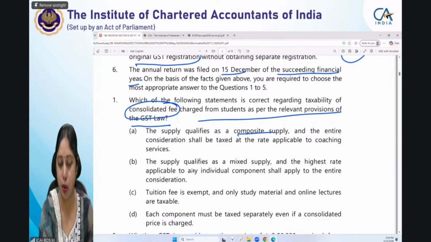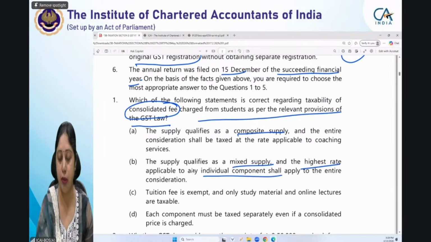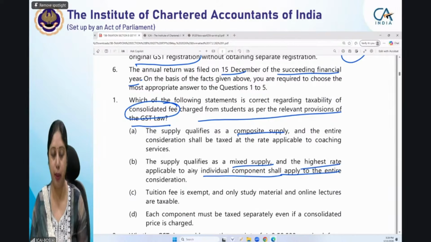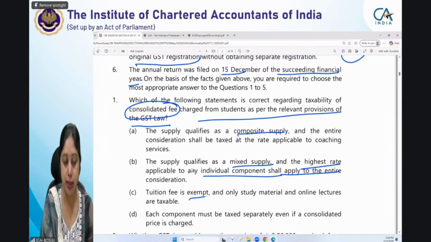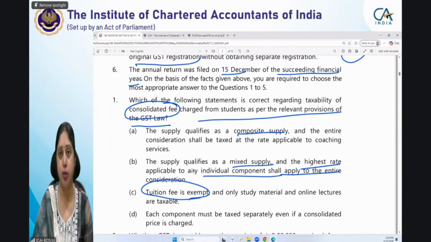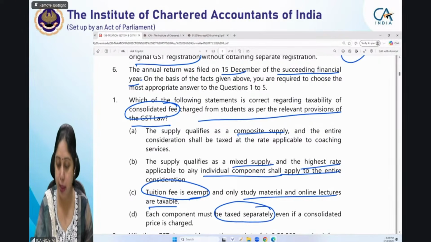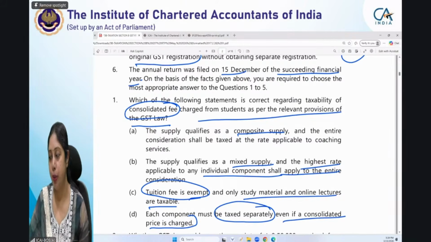So first is composite supply, second is mixed supply. In mixed supply, you know that the highest rate applicable to any individual component will be the applicable rate. Third is tuition fee is exempt under the education related services, and only study material and online lectures are taxable. Each component must be taxed separately, even if a consolidated price is charged. So what is the correct answer to this particular question?